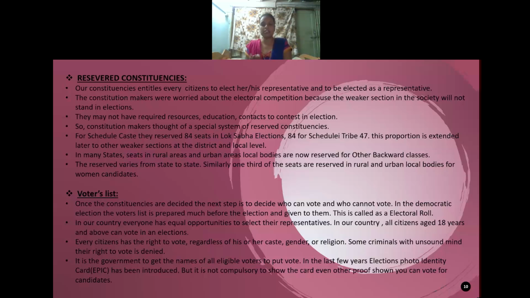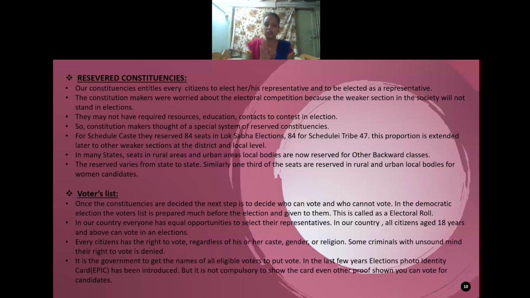Some criminals and people of unsound mind, who are mentally disturbed, are denied the right to vote. It is the government's job to get the names of all eligible voters. In the last few years, the election photo identity card, the EPIC card, was introduced, but it is not made compulsory to show only the EPIC card during the election.